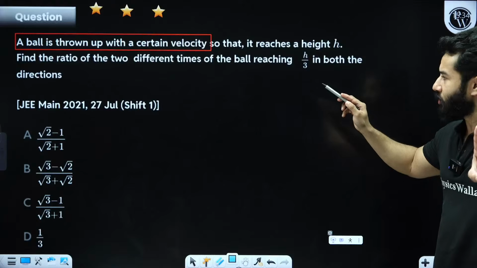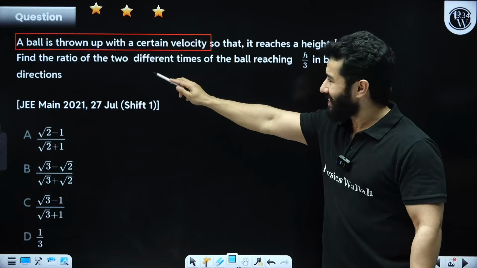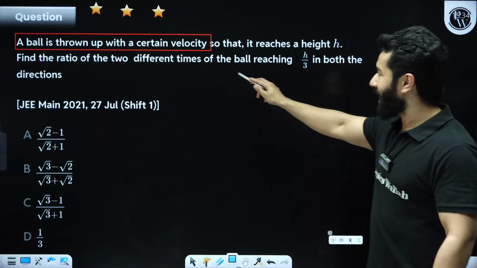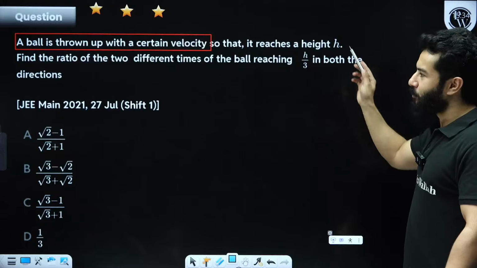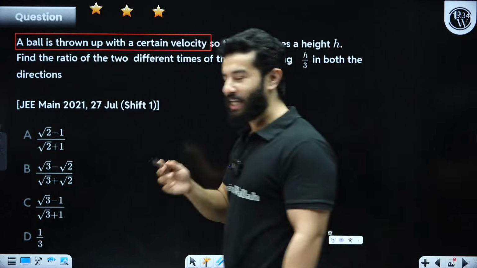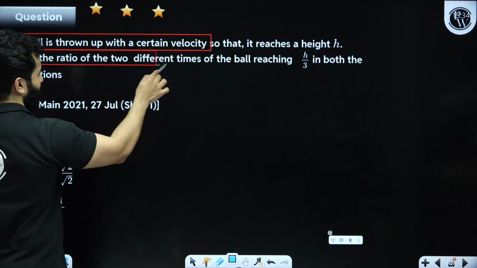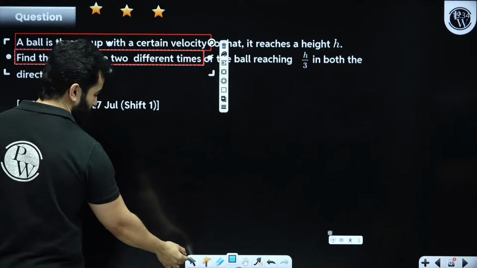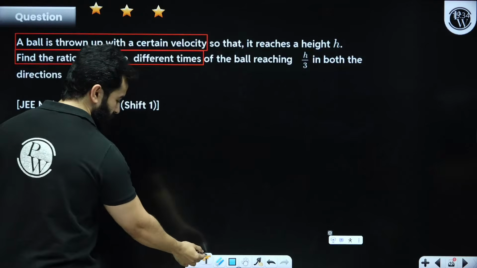Please understand this question. Find the ratio of two different times of the ball reaching h by 3 in both the directions. You have to find out the ratio. This is a new type of problem, right? You might not have solved these questions in your DPP, in your notes.